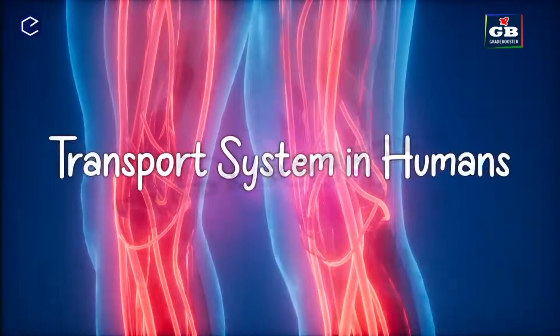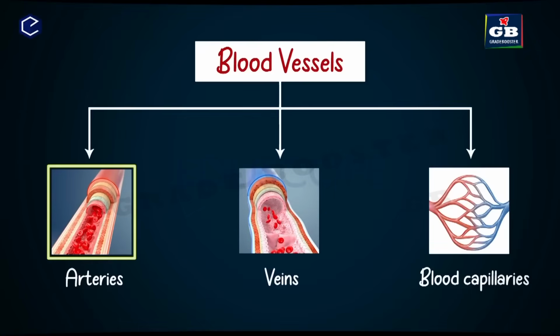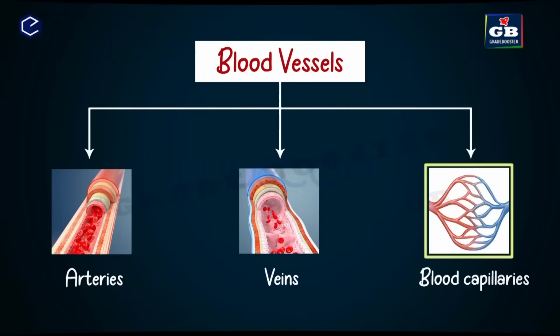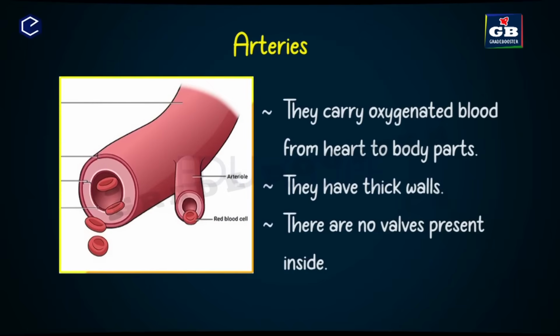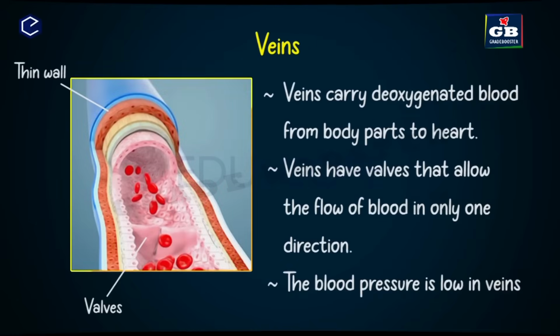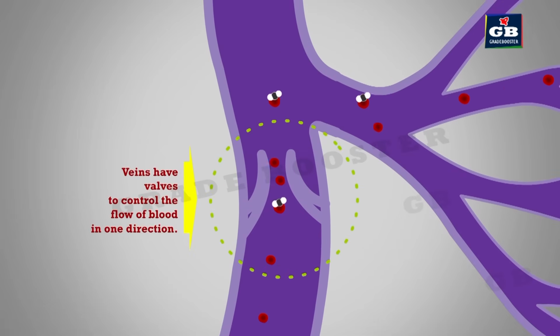Now, we will study about the blood and blood vessels. In our body, we have 3 different types of blood vessels named arteries, veins, and capillaries. Arteries carry the oxygenated blood from the heart to different parts of the body. The heart pumps the blood into arteries with great pressure. Arteries have thick and elastic walls to resist this blood pressure. Veins collect the deoxygenated blood from the body parts and carry it to the heart. Veins do not have thick walls since the pressure of blood is low in veins. But veins have valves in them. Due to these valves, the flow of blood takes place only in one direction.